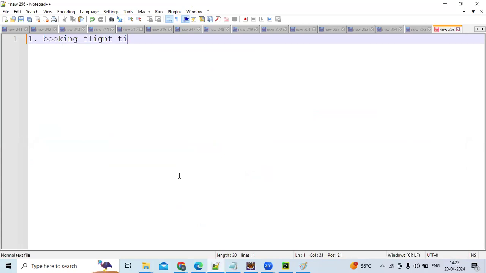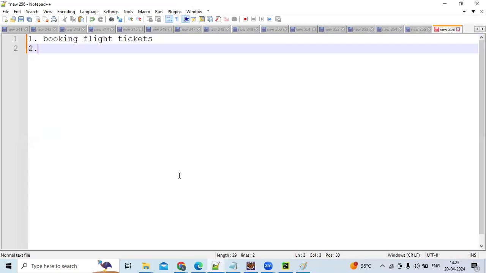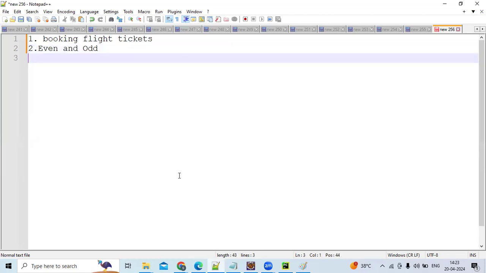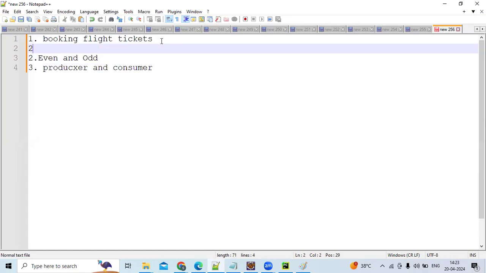Second, even and odd numbers with two threads, and the producer consumer pattern. And one more we have covered: stack and its operations, yesterday. So these four patterns you will face in multiple interviews, guys: stack and its operations.